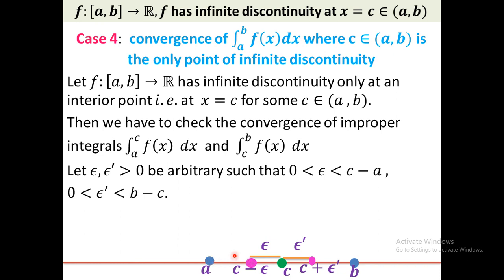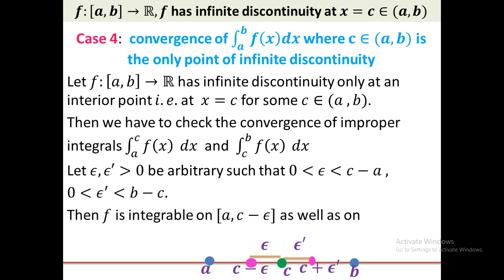If it is continuous, then it is integrable. If it is not continuous, it may have a finite number of points of jump discontinuity. If the function has jump discontinuity at some point, then it will be integrable. Otherwise, if it has an infinite number of points of discontinuity, then it may not be integrable. However, here we consider it is integrable on a to c minus epsilon. Then f is integrable on a to c minus epsilon as well as c plus epsilon dash to b.